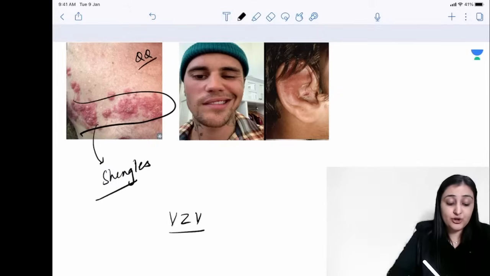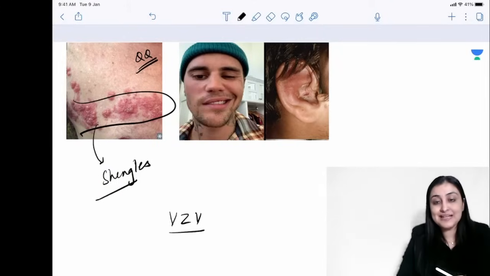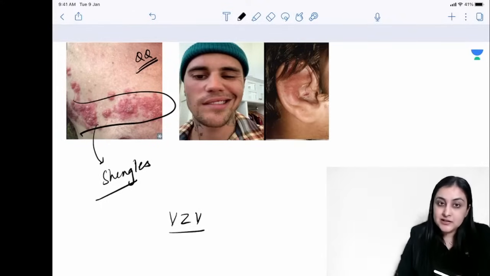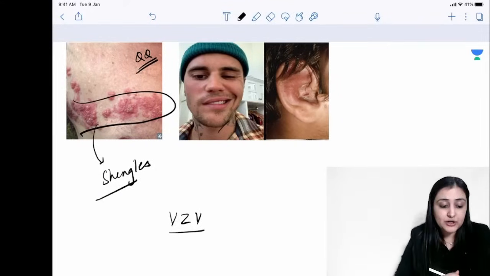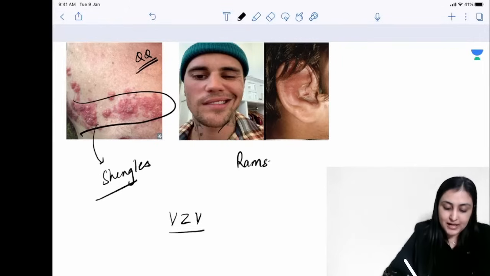This image has come a lot of times. Dermatomal rash, very painful. Post-herpetic neuralgia is the most common complication that you will see here. Apart from that, something very famous in the news, Justin Bieber had it. What am I talking about? Yes, I'm talking about Ramsay Hunt.